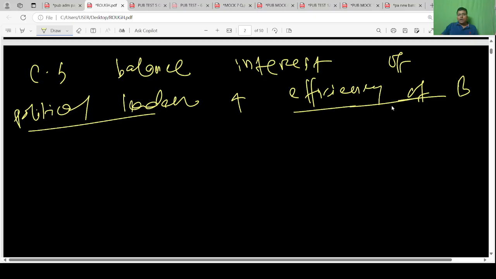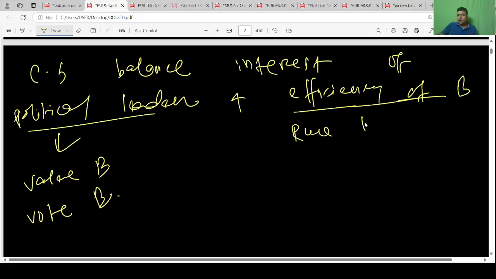Okay, so political leader, we always know that politics is value based, vote based. But bureaucracy is always rule based, fact based. The political leader wants to do everything, whether it is according to the rule or outside the rule.